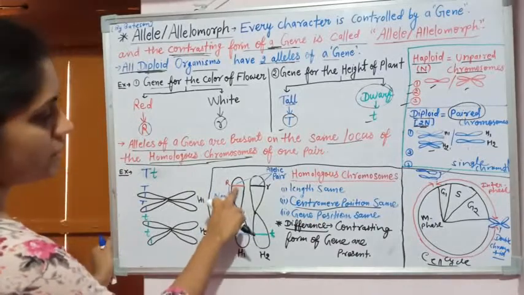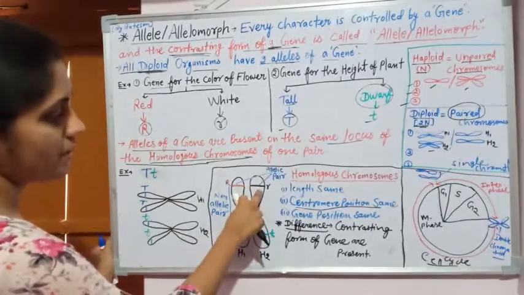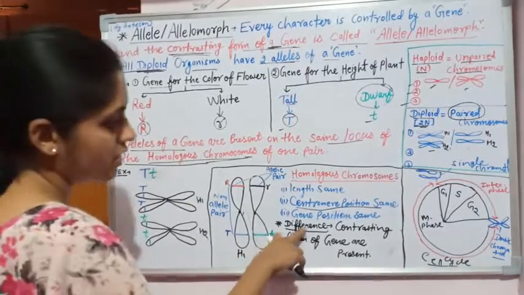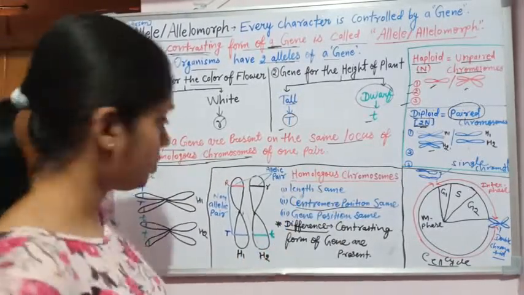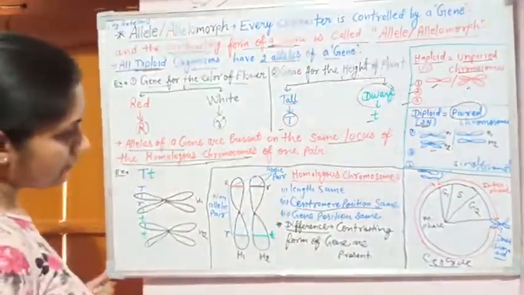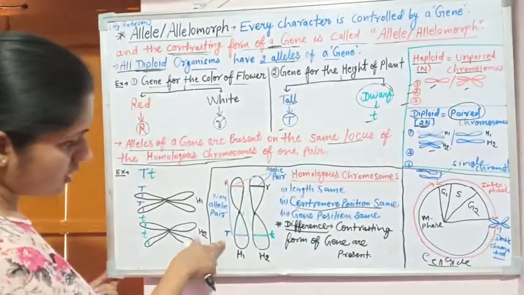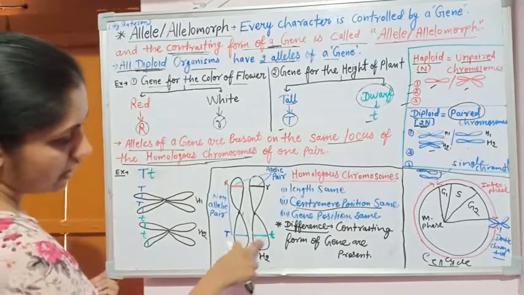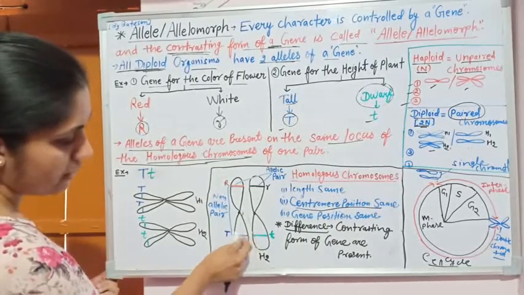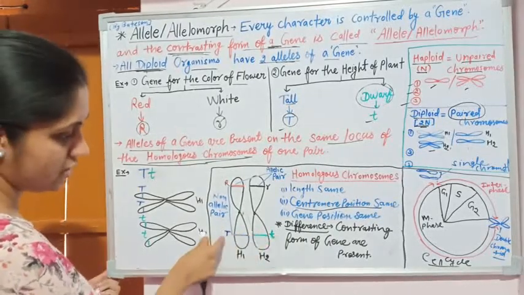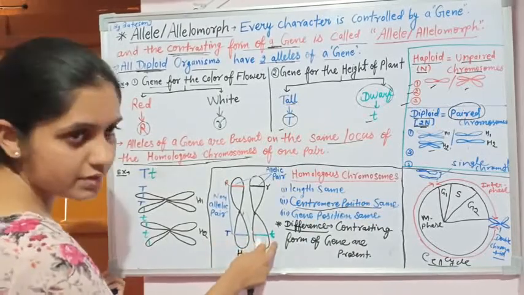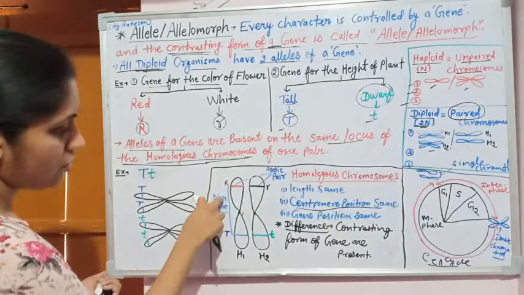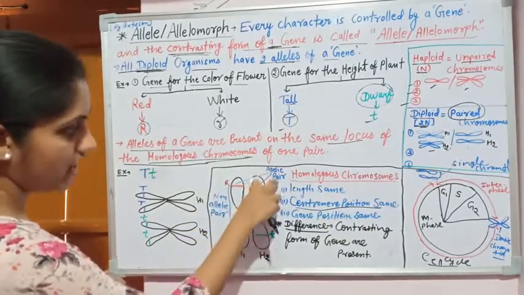The contrasting forms are present but on the same locus. Similarly, this is the tallness allele and this is the dwarfness allele, present on the same locus. These two are called the non-allelic pair and these are the allelic pair.